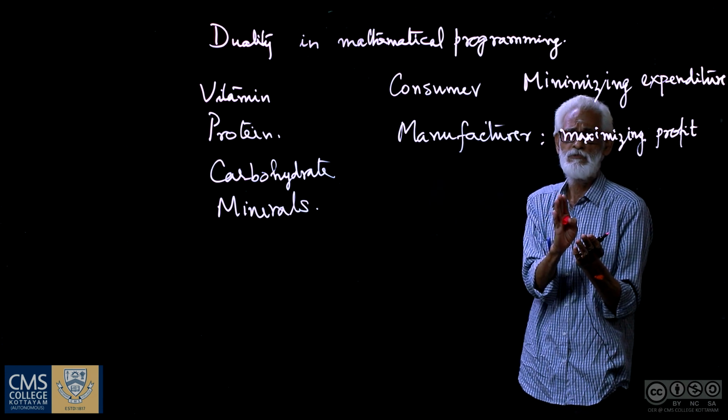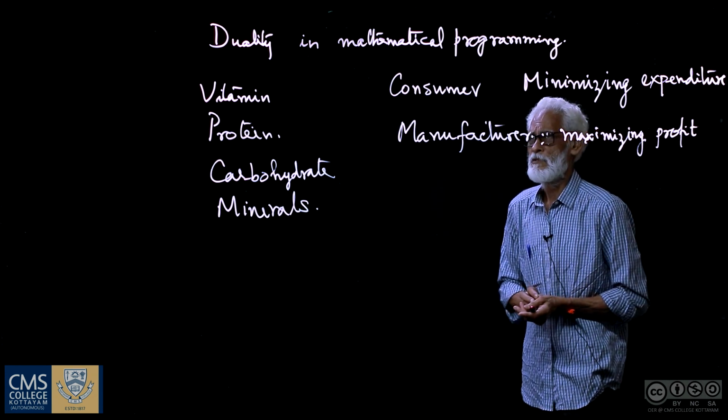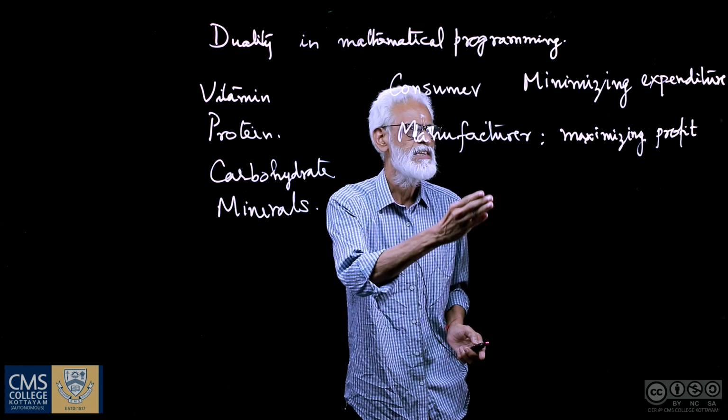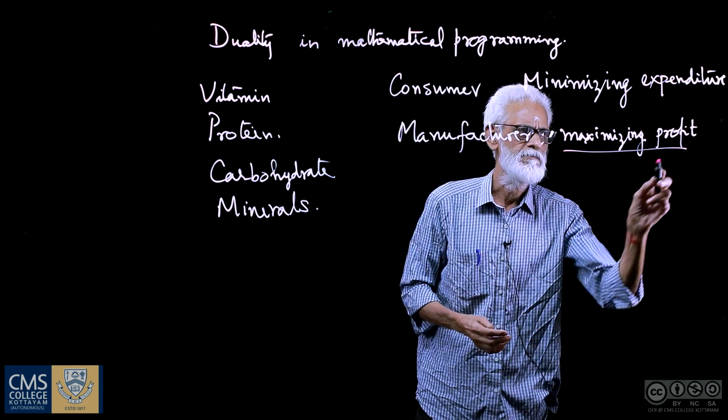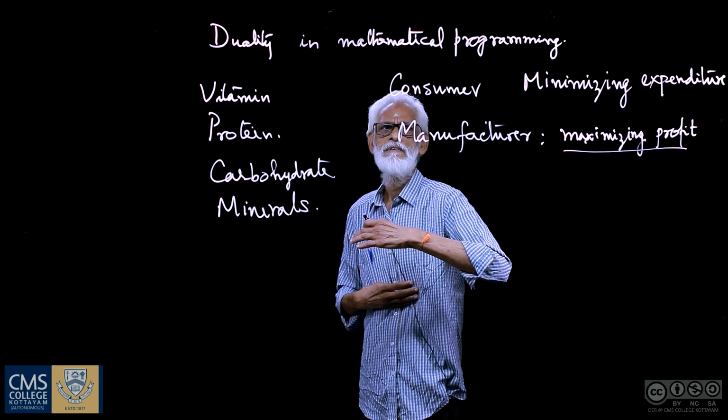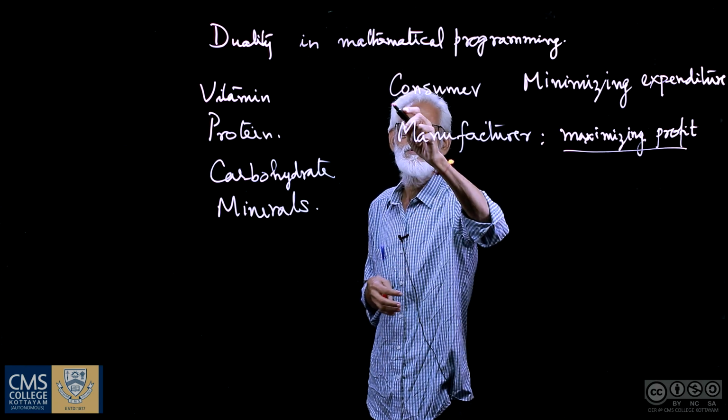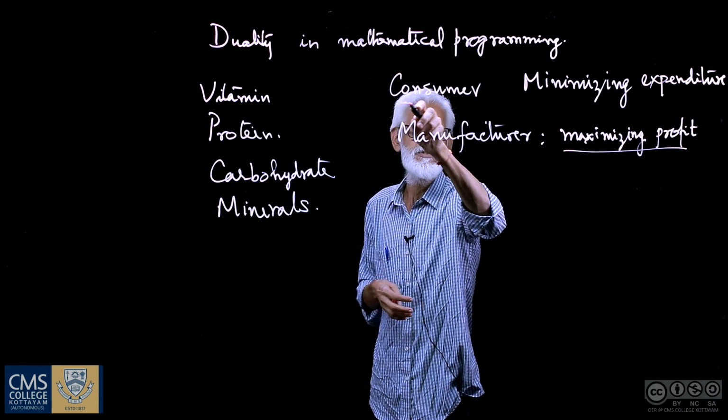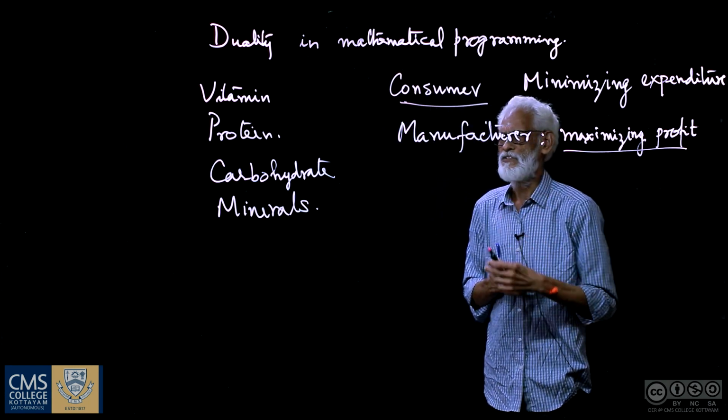Corresponding to a maximization problem, there is a minimization problem. Now, suppose we are looking at a maximization problem, then there is another set of persons, here we call them consumers, they try to minimize.